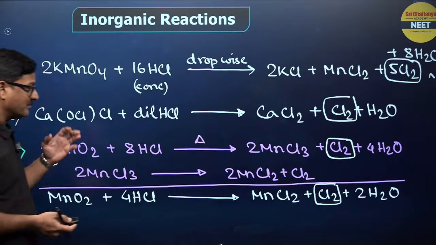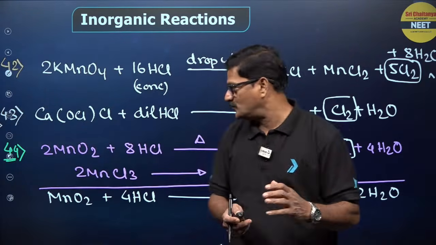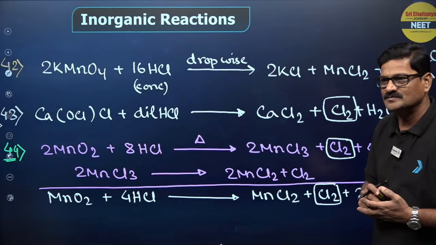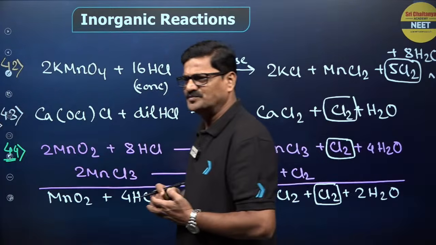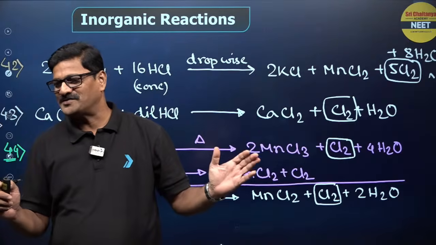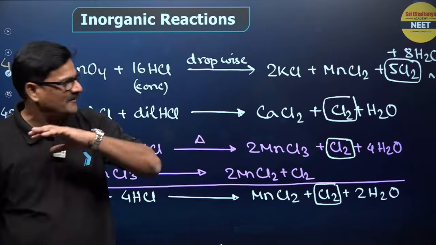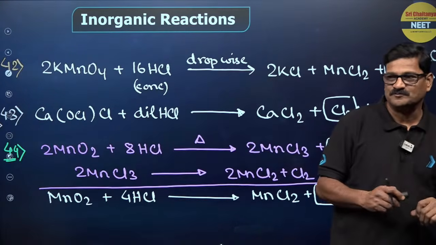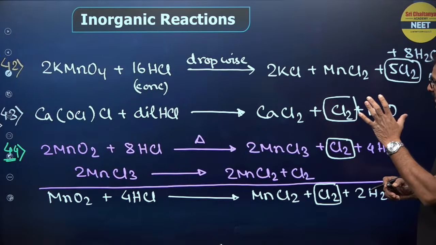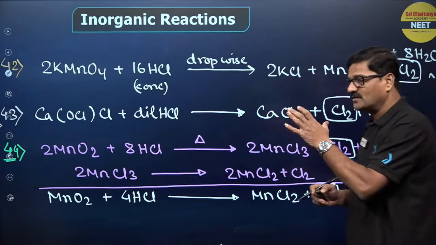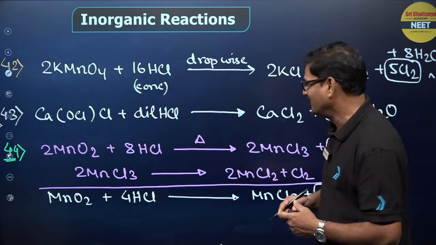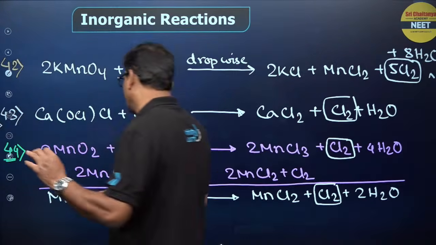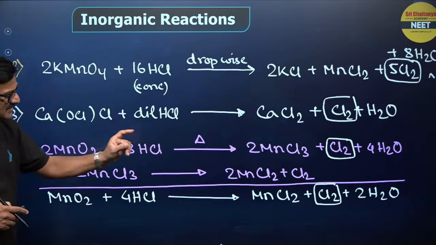And let us say KMnO4. What happens when KMnO4 reacts with concentrated HCl? It gives rise to KCl, MnCl2, and chlorine gas is liberated. If it is bleaching powder with dilute HCl, it gives rise to calcium chloride and chlorine gas is liberated. If you use MnO2 plus HCl, it gives rise to MnCl3 and chlorine gas.